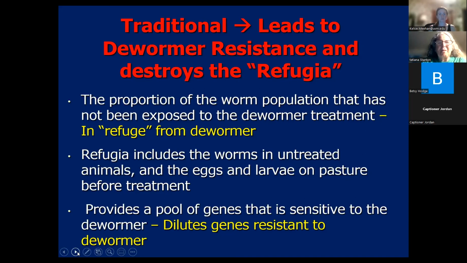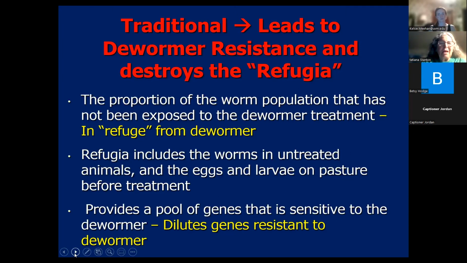And unfortunately, it's very hard to find a pool of genetics in a herd in New York and in probably most of the US where somewhere back in that worm genetics, there hasn't been some deworming done or a lot of deworming done. So even if you're not deworming now, their great grandparents got exposed to a dewormer. But primarily we're talking about in this year who's been exposed to worms.